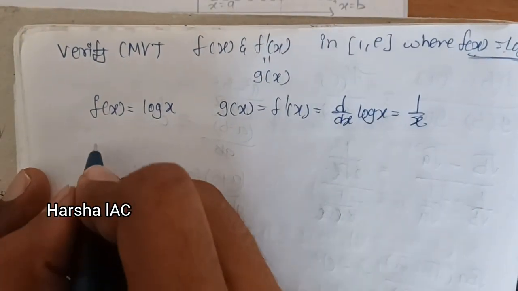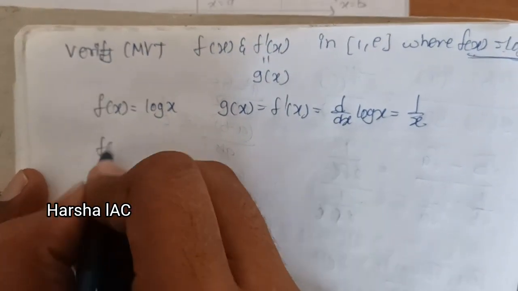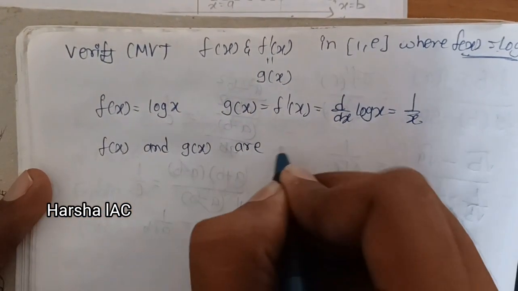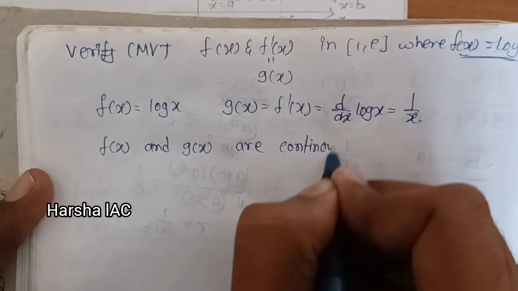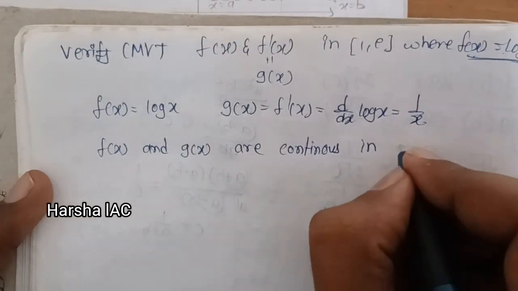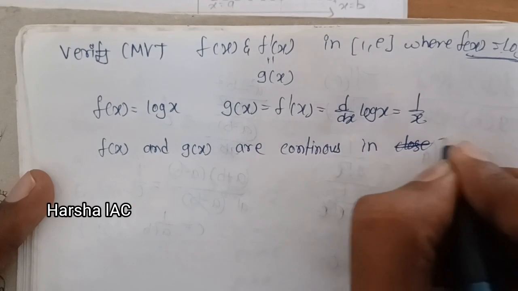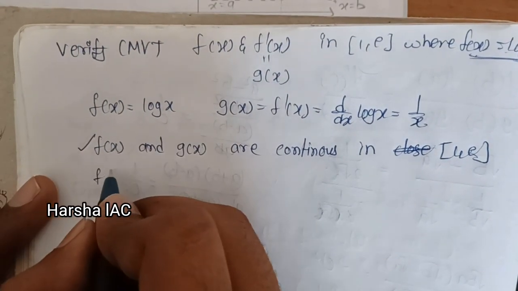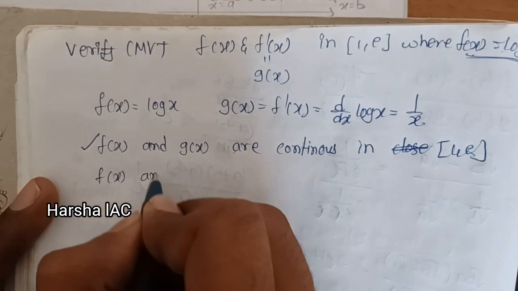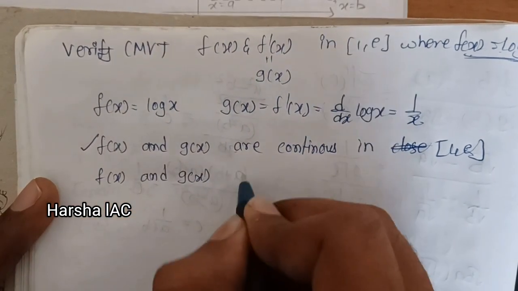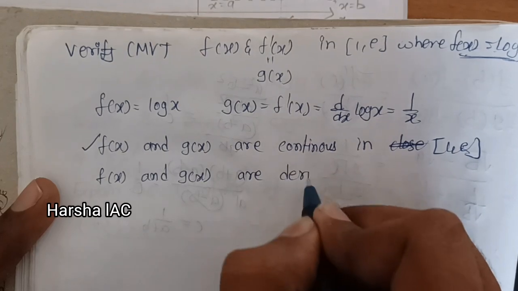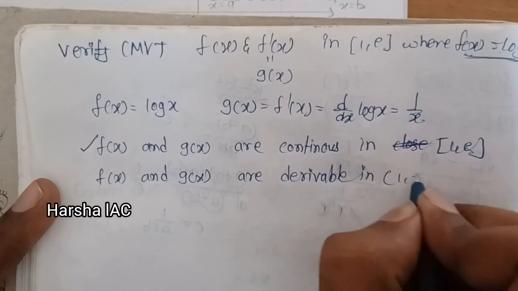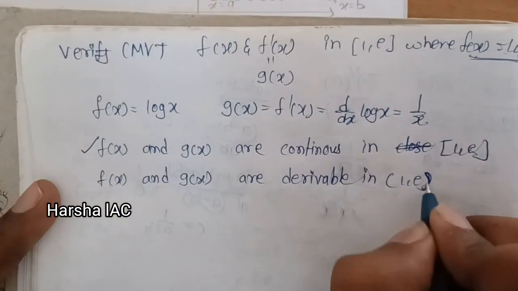Next, go on. Here f of x and g of x are continuous in closed [1, e]. First is verified, and next f of x and g of x are derivable in the open interval (1, e).